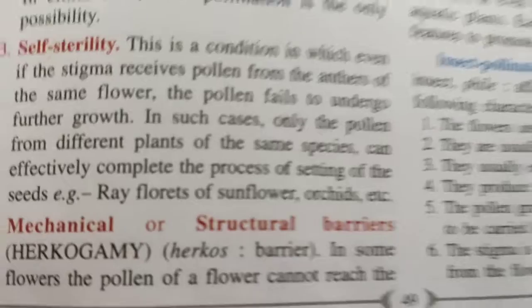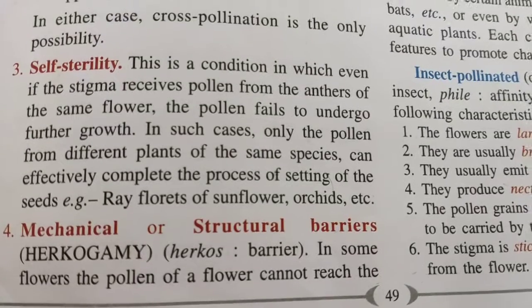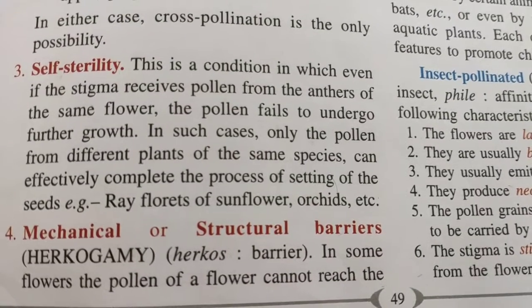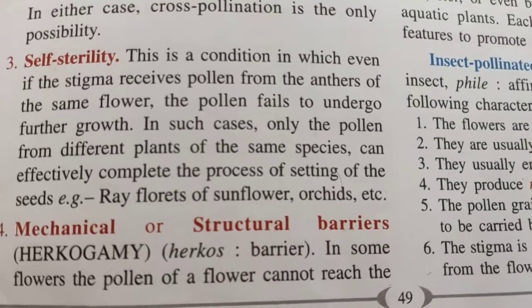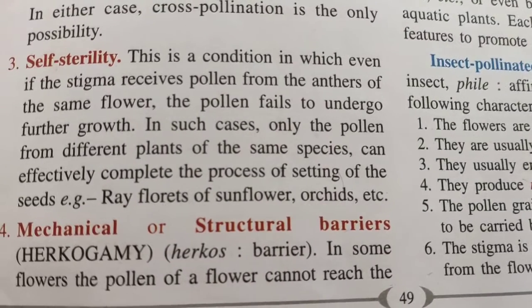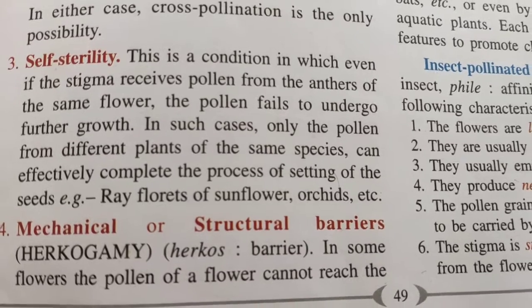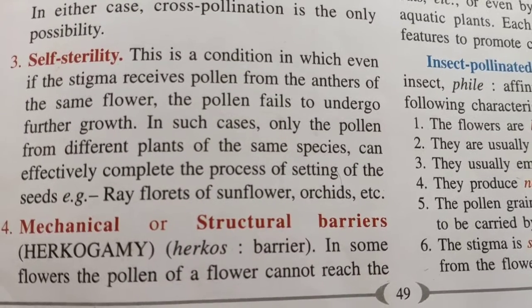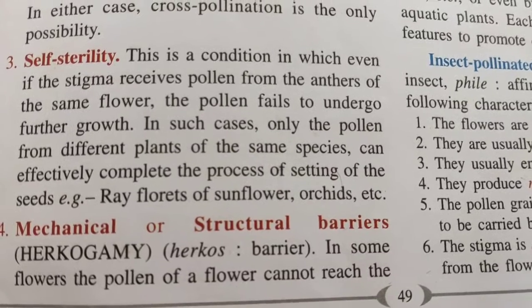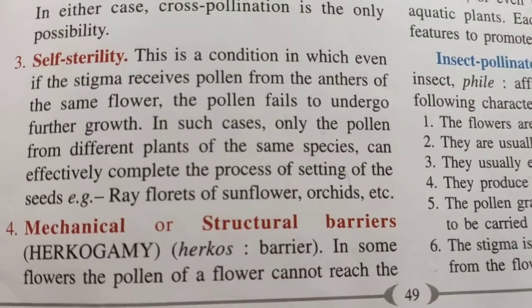Next is self-sterility. This is a condition in which even if the stigma receives pollen from the anthers of the same flower, the pollen fails to undergo further growth. In such cases, only the pollen from different plants of the same species can effectively complete the process of setting of the seeds. Like we can find it in ray florets of sunflower. It's a very common example.